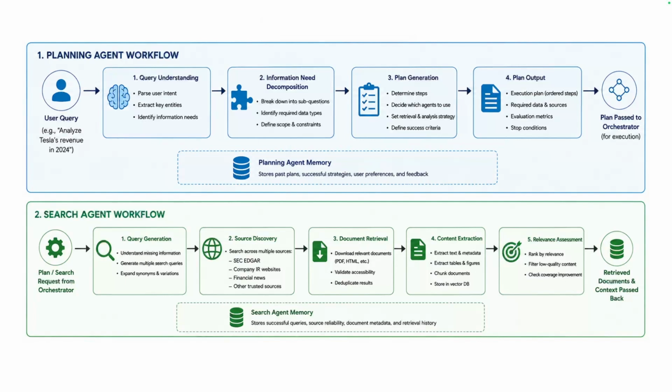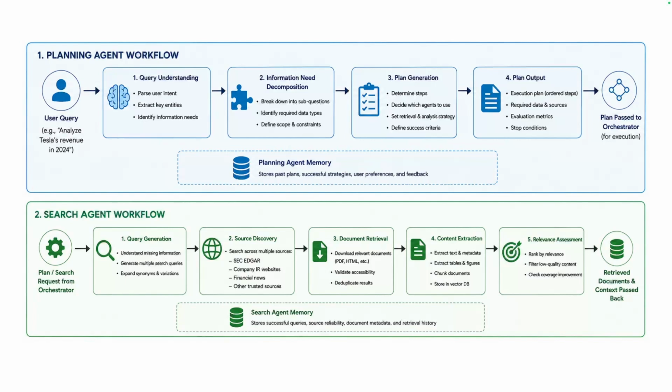The planning agent is the first intelligent component that receives the user's query. Rather than immediately searching for information, it first tries to understand the user intent. The first stage is query understanding, where the agent extracts the main objective, identifies important financial entities, such as company names and fiscal years, and determines exactly what information the user is requesting.